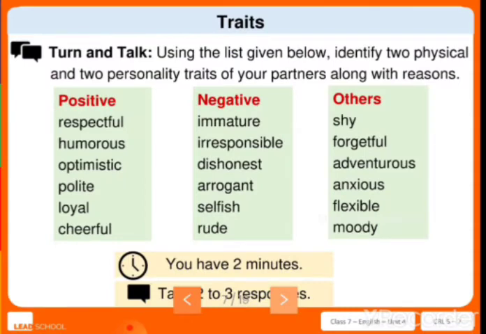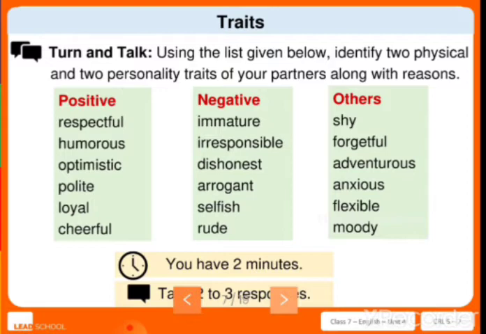Using the list given below, you can identify two physical and two personality traits of your partner. Now you are not sitting with your partners, so you can identify them with your brothers and sisters or with your parents. There are three columns given: positive, negative and others. What are the positive traits given? Respectful, humorous, optimistic, polite, loyal and cheerful.